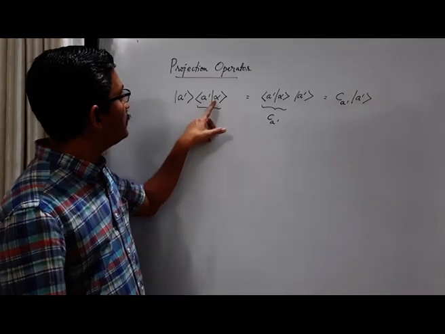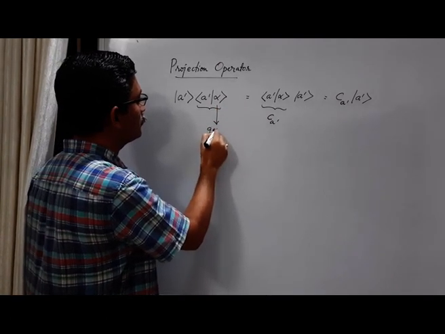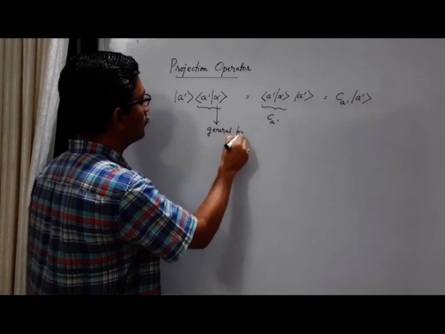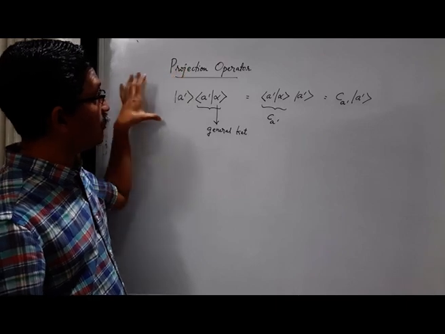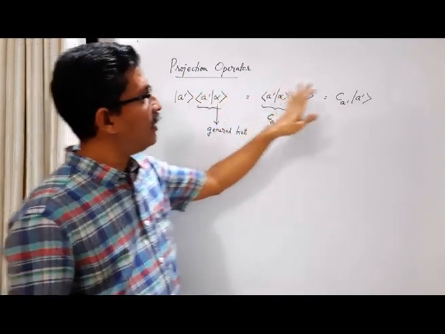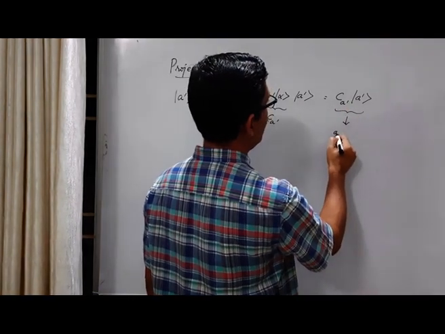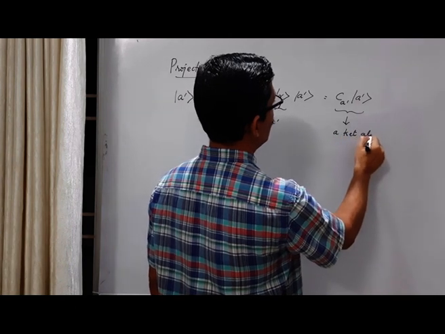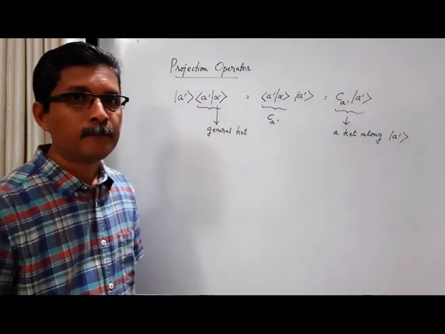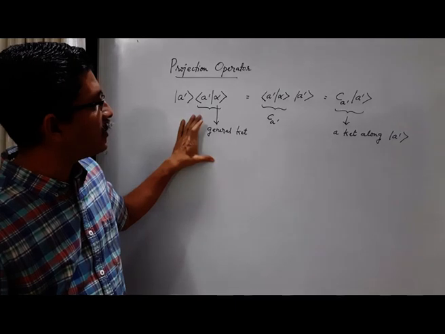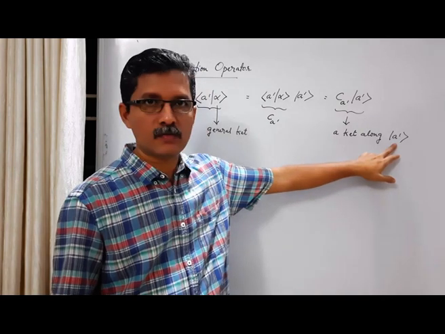Right? So we started with a general ket. This is a general ket alpha. We operated this operator, ket A prime bra vector A prime, on this general ket, and we ended with this ket. What is this ket? A ket along this direction, ket A prime. So we started with a general ket and we ended up with a ket vector along the direction of this base vector.